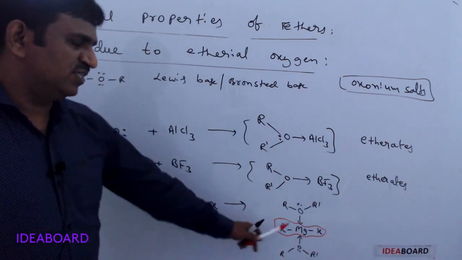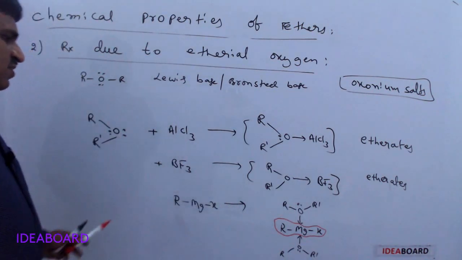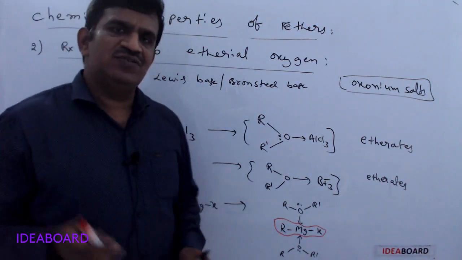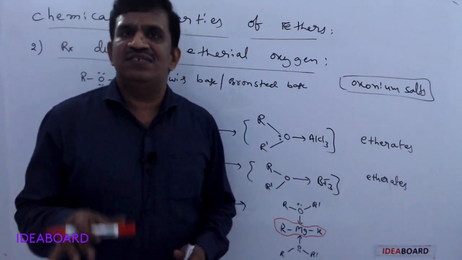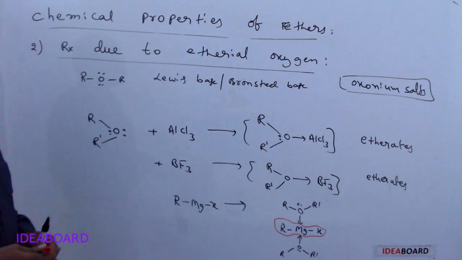Because of this complex formation, dry ether is the best solvent for the preparation of organometallic compounds or Grignard reagents.